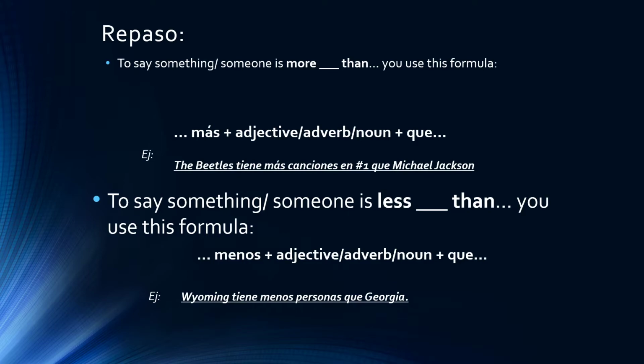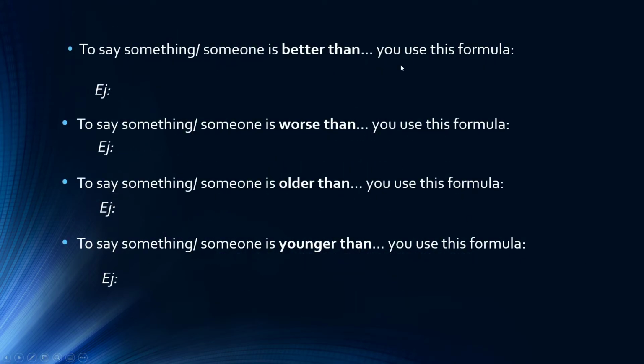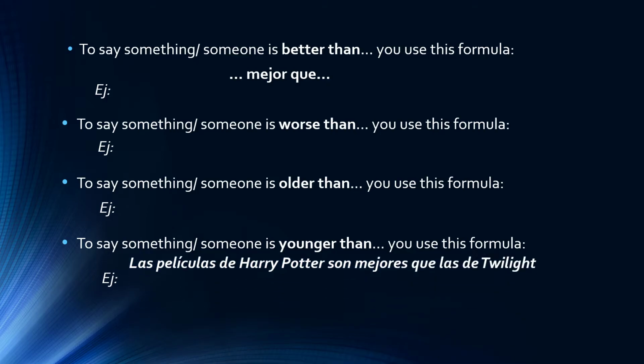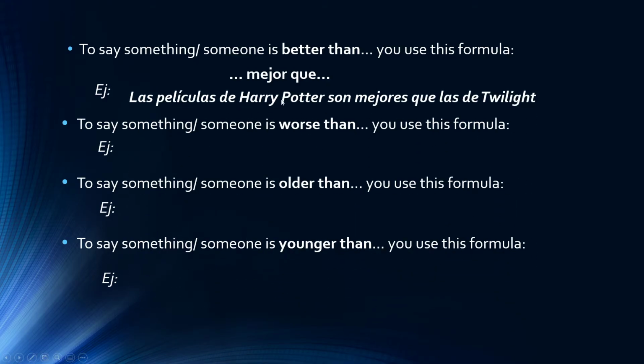Your irregulars, and there are four of them, start with better than. What do you use for better than in Español? Mejor que, and it's stuck together, nothing in between. Mejor is your adjective, so it can be plural. You just add an ES, depending on what is better, or it can be singular. Ejemplo, las películas de Harry Potter son mejores que las de Twilight, because films or movies is plural, and that's what's better than. My better is going to be plural, mejores.